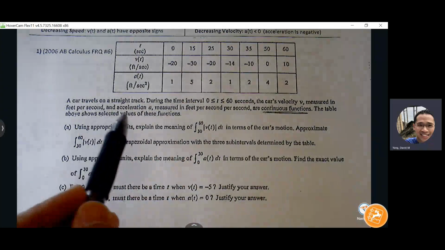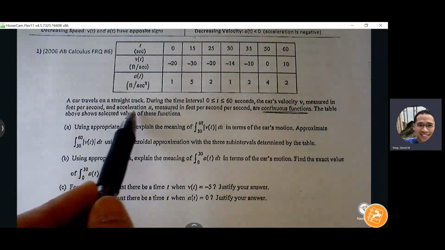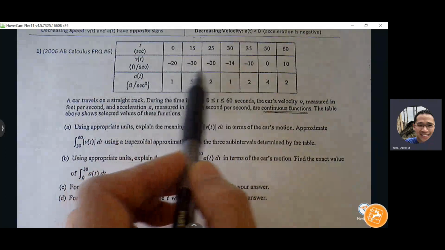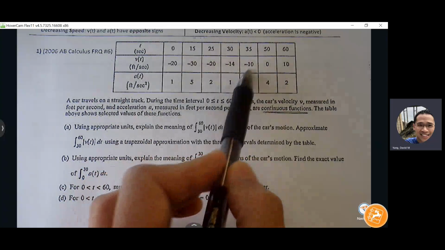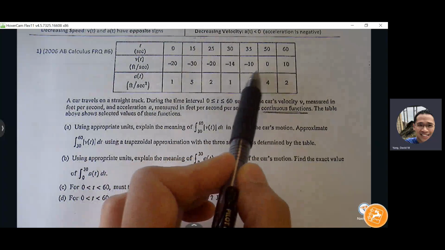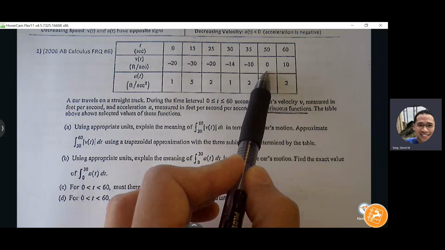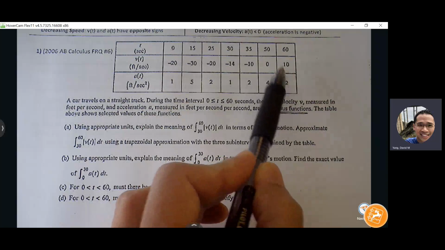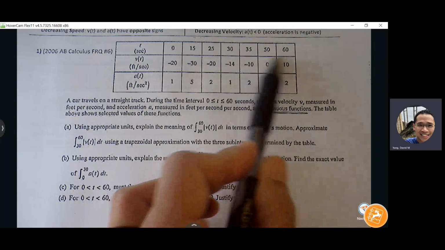Yeah, well, it's a straight track, so we assume left and right, but we just say opposite direction, right? So opposite direction, moving to the left. We can also consider that. So it's moving left, but then we know for sure it's going to be stopping at 50 seconds, and we know for sure that it's going to change direction and move to the right at least once.